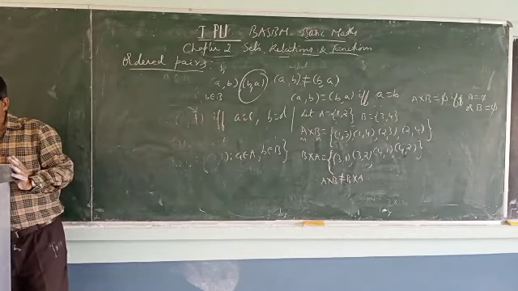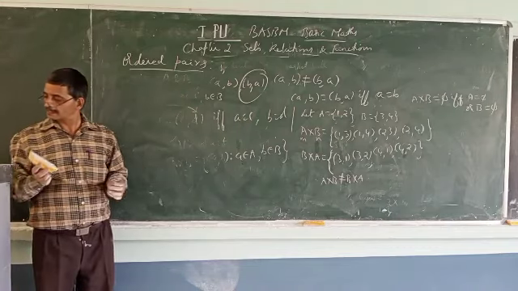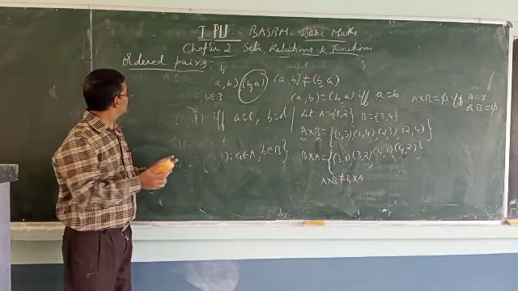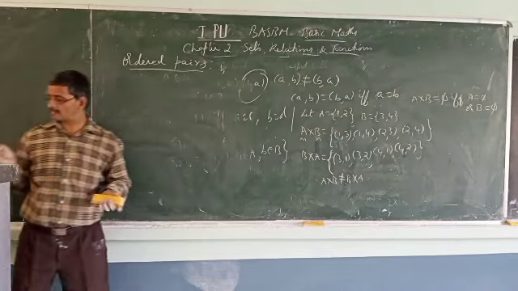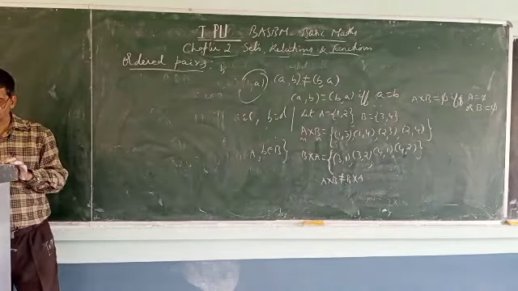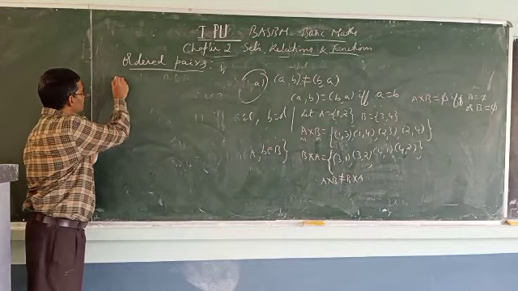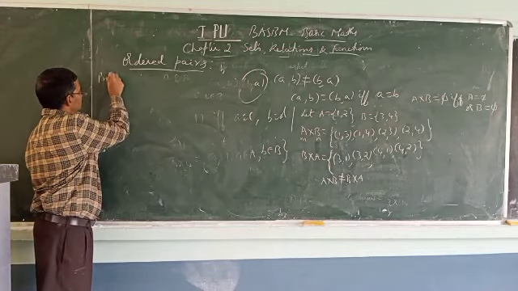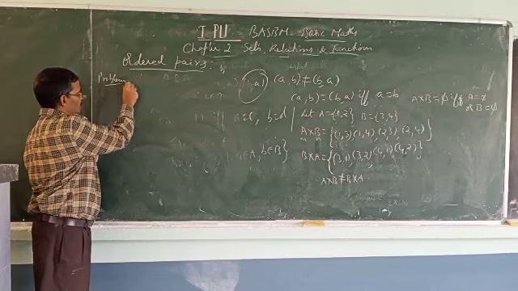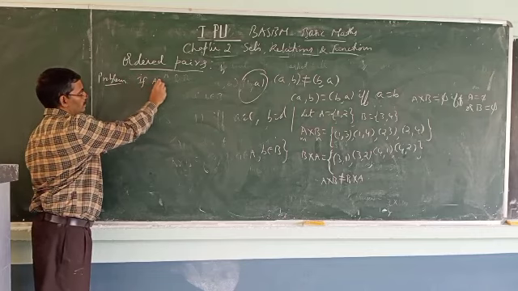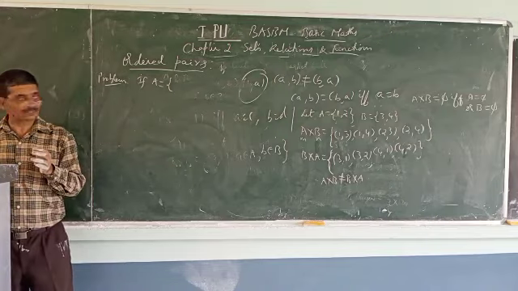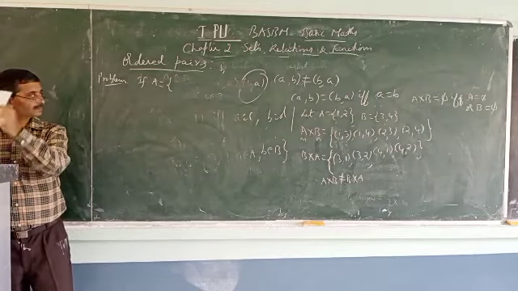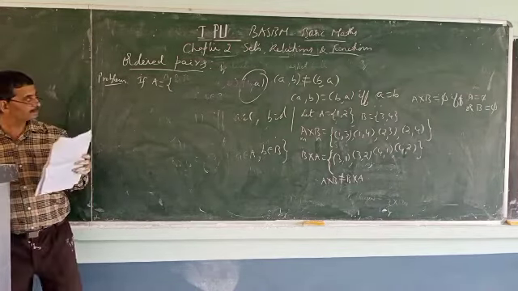If A equal to {a, b, c, d}, so the elements are there. If A equal to the set {a, b, c, d}.